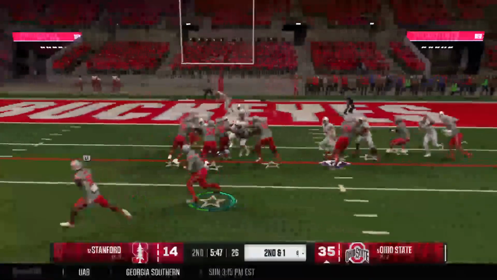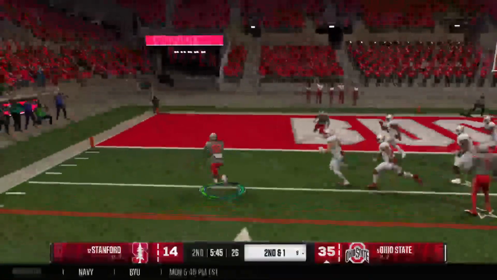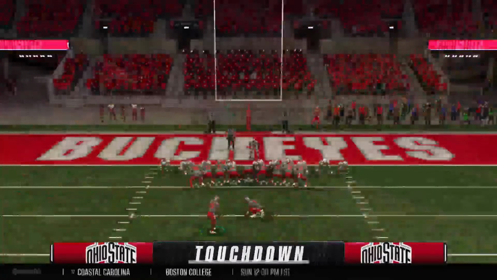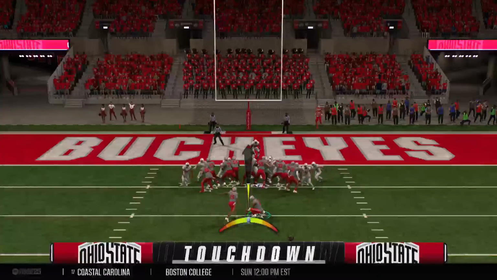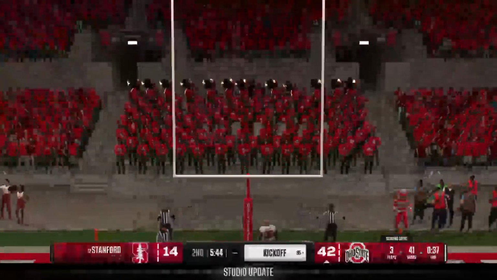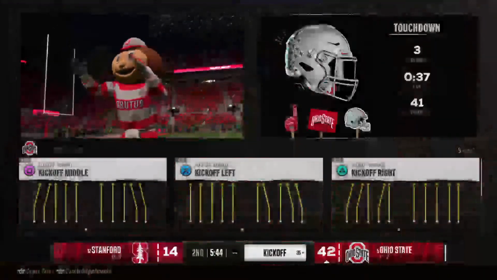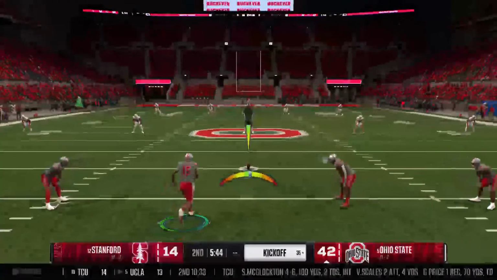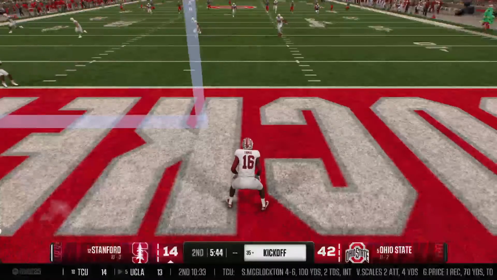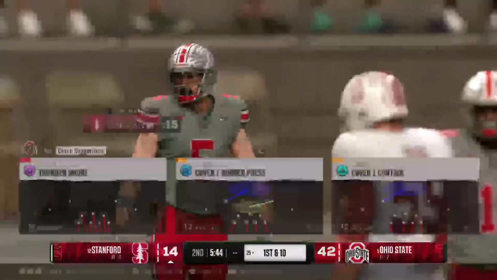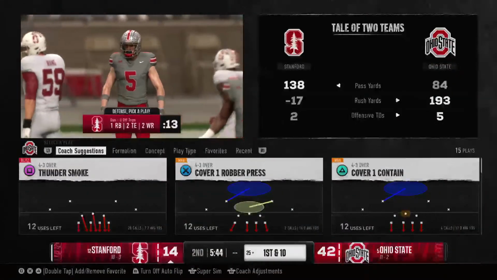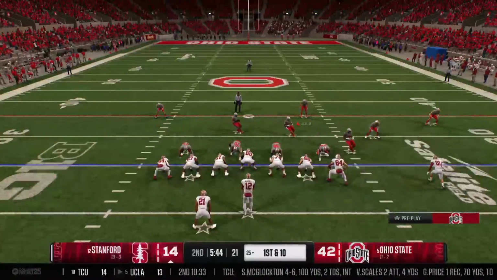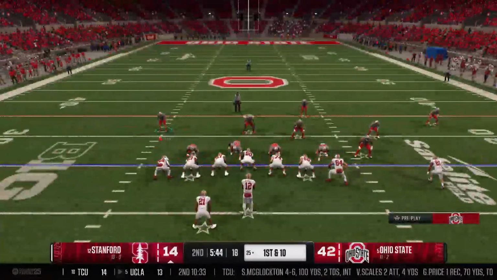The quarterback's got it on the option. Pitch to the back. They'll make it into the end zone. Touchdown, Ohio State. Extra point try coming now. The extra point is good. They stretch the lead a little bit more. Here's the kickoff team now, set to boot this one away. That one sails out of the back of the end zone with the touchback. And the Stanford offense is back out there on the field. Let's see how this quarterback responds. Remember, an interception on the very first play of the last